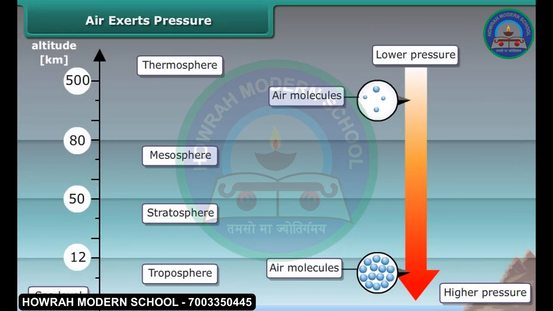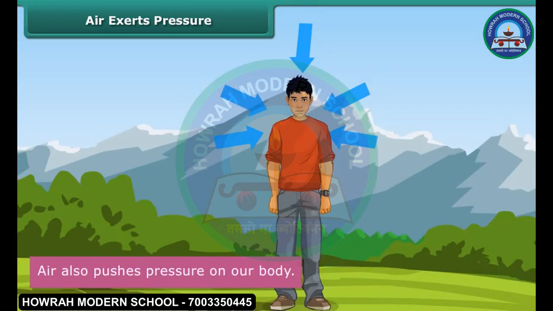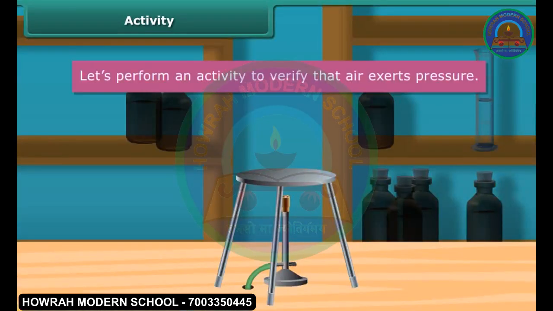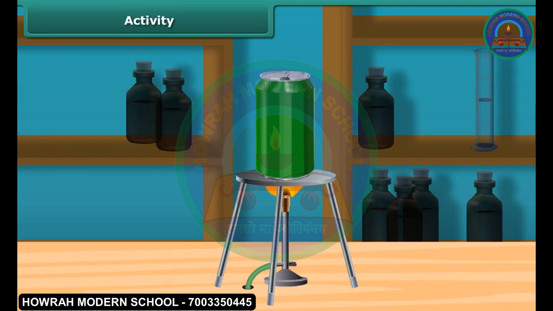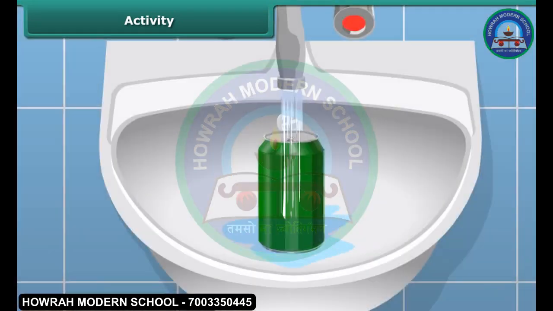The Earth's atmosphere is 80 km deep. As we move upwards, the air pressure decreases. Air also pushes pressure on our body. Activity. Let's perform an activity to verify that air exerts pressure. Take a tin can filled with half water and heat it on a burner. After the water starts boiling, blow out the burner and immediately put the lid on the can. Then put that can carefully in a wash basin and pour water over it.